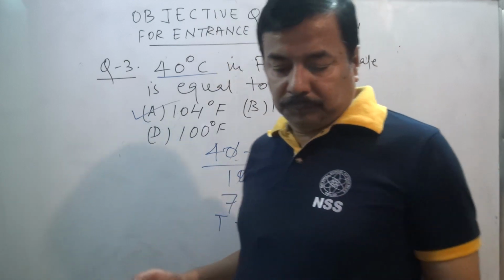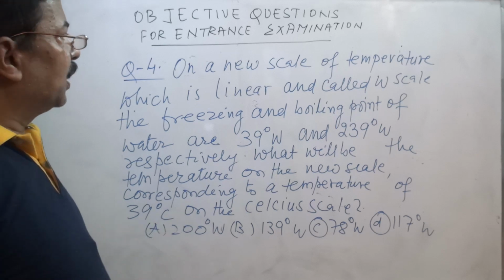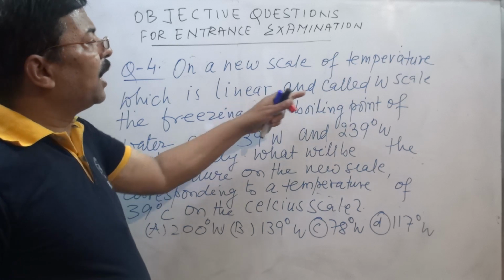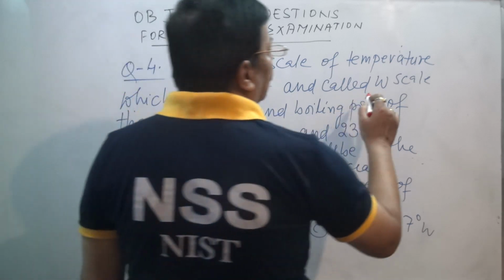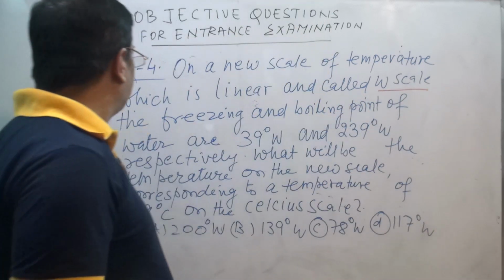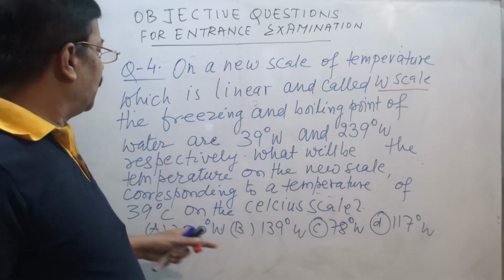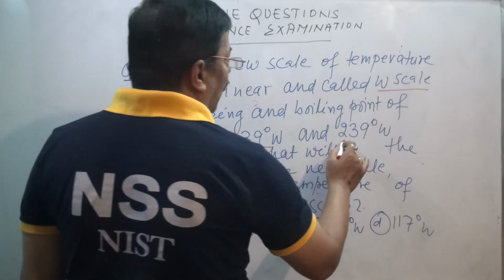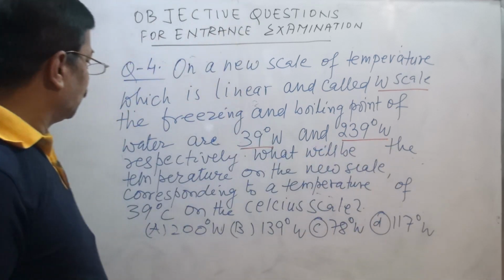Now see, in this question, on a new scale of temperature which is linear, called the W scale, the freezing point and the boiling point of water are 39 W and 239 W respectively.